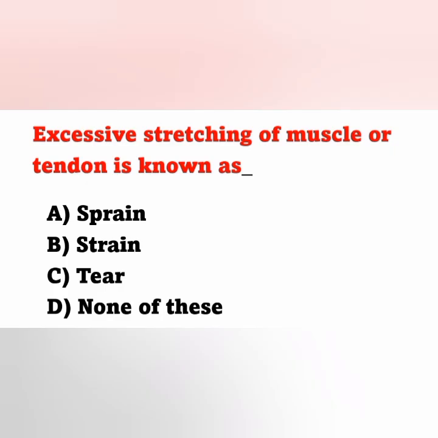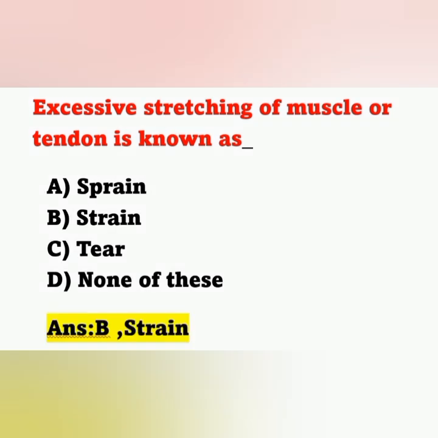And the next question, excessive stretching of muscles or tendon is known as: option A sprain, option B strain, option C tear, option D none of this. Excessive stretching of muscles or tendon is known as strain. Option B is the correct answer. The first option, sprain, means excessive stretching of the ligaments. Here, stretching of the muscles or tendon is known as strain.